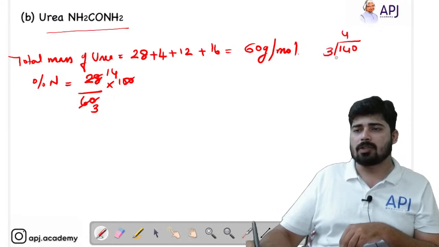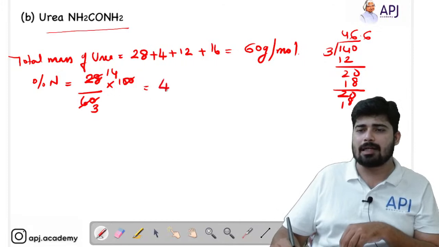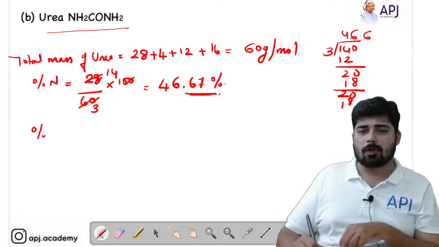3 4s are 12. Okay, 20. 3 6s are 18. So again we are getting 2. So give a decimal point. 20, again you can do it 6, again 18. It goes like that. So we can conclude that the mass percentage of nitrogen is 46.67%. Right.